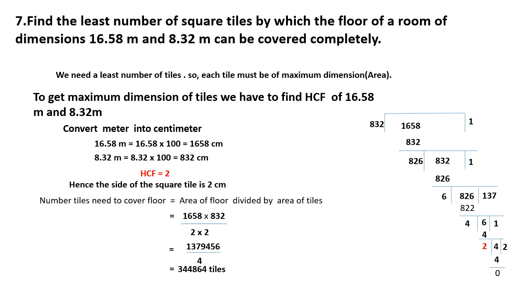Then the number of tiles needed means area of floor divided by area of tile. Area of floor is very simple. We multiply 1658 into 832, then divide by the area of a tile, that is 2 into 2. Then you will get 13,79,456 divided by 4. After division you will get the answer, 3,44,864.